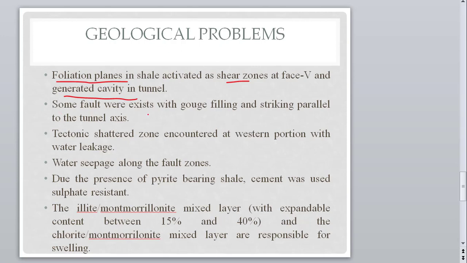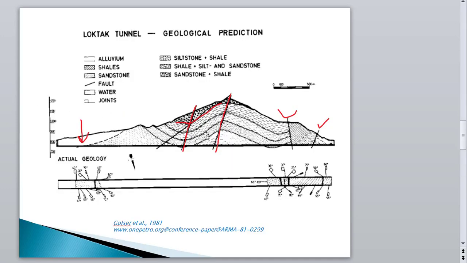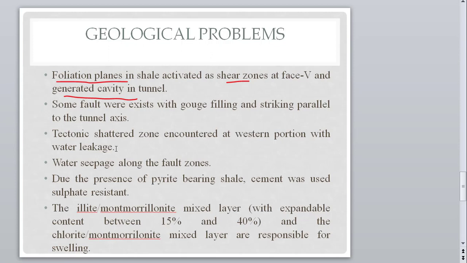And due to some faults, as I have already shown you in the cross section, we have lots of faults here. Due to these faults, we have lots of water ingressions along the fault planes, and some faults are parallel to the strike of the tunnel axis.